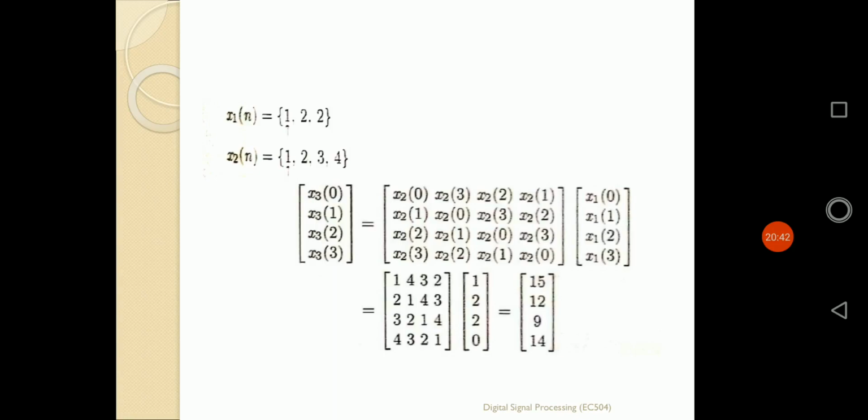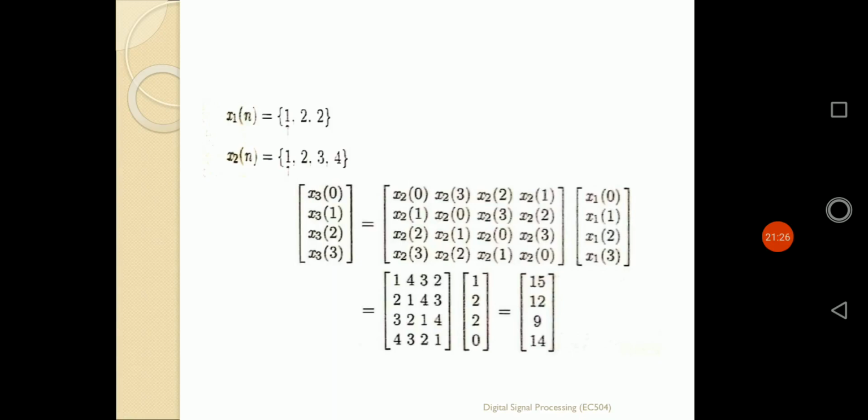In the same way, we have two examples: x1(n) is 1 2 3 4... x1(n) is 1 2 and x2(n) is 1 2 3 4. If I want to find the circular convolution of these two sequences by using the matrix method, the first matrix, the circulant matrix, is built on x2(n) as 1 2 3 4. So the first column will be 1 2 3 4, then the other three columns are obtained by shifting the original sequence: 4 1 2 3, 3 4 1 2, 2 3 4 1. It should be multiplied by another matrix, the simple column matrix of the other sequence, 1 2, and as 4 values are required, it is padded with zeros.